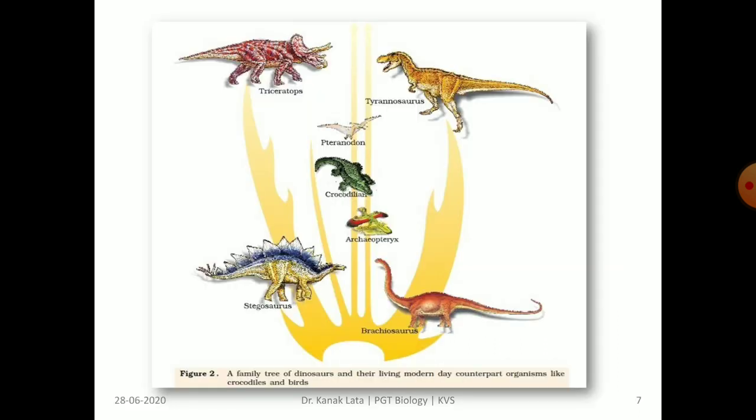This is the figure which indicates a family tree of dinosaurs and their living modern day counterpart organisms like crocodile and birds. This shows that evolution has taken place.